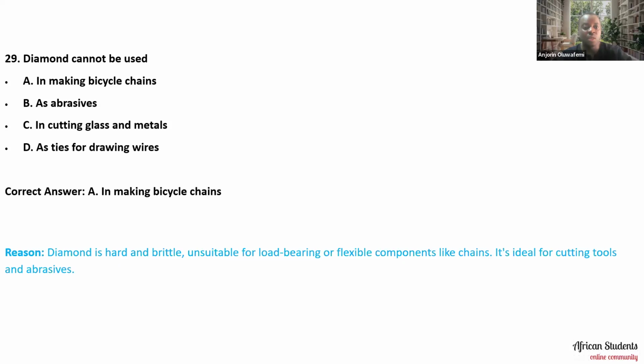Looking at it critically, the answer to this is that in making bicycle chains, you cannot use diamond. So diamond is hard and brittle, unsuitable for load bearing or flexible components like chains. It's ideal for cutting tools and as abrasive. So that is what we use diamond for. So please let's take note of that.